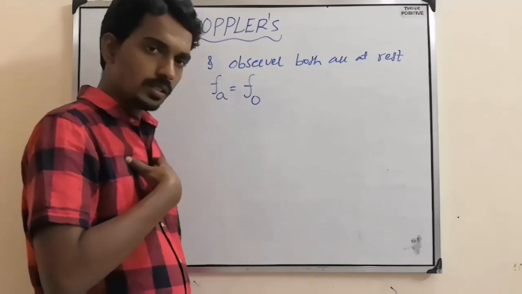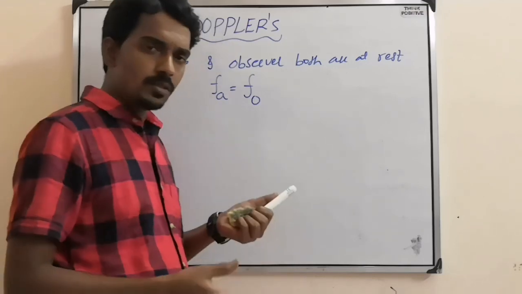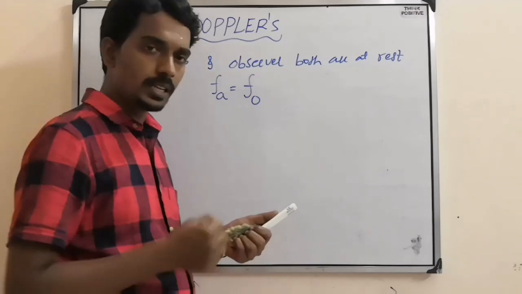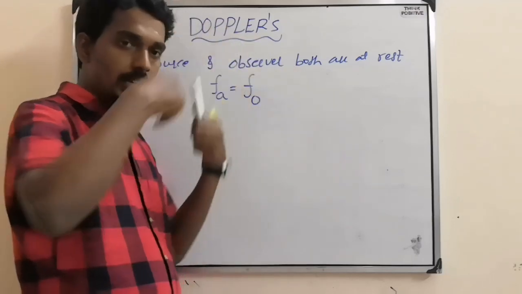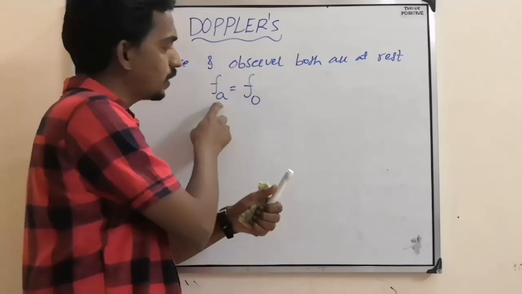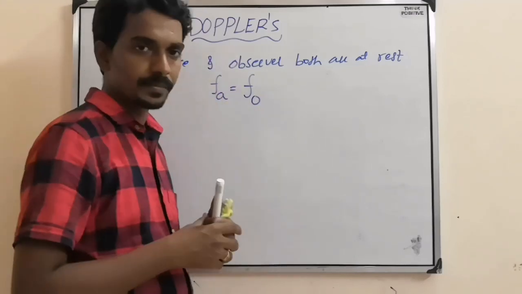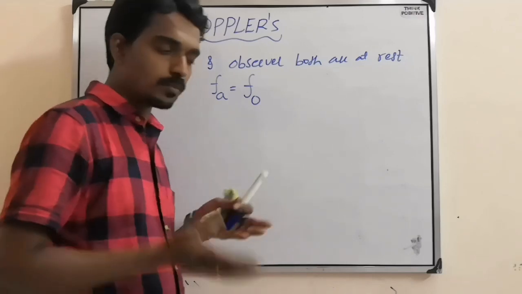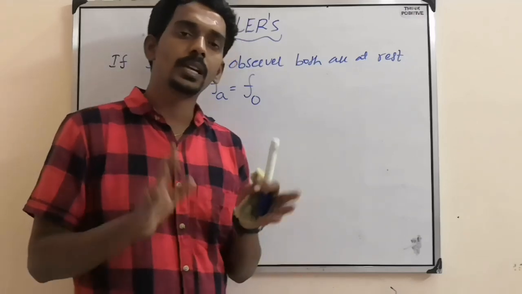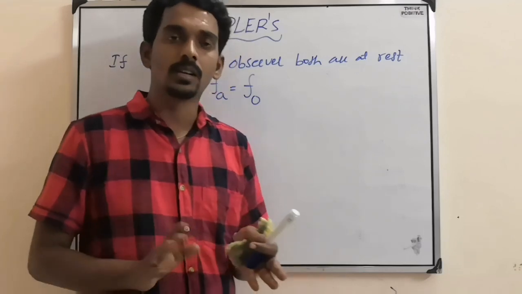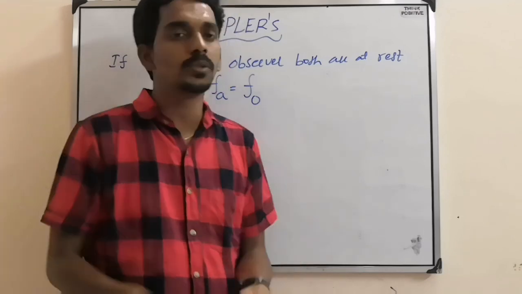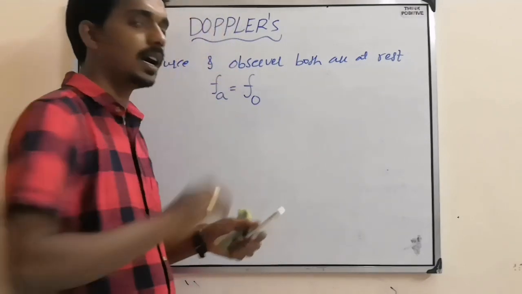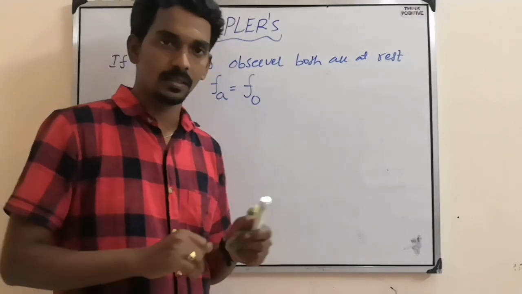There is one source delivering some sound with the original frequency, and the observer is receiving some frequency, that is FA. If both source and observer are at rest, the frequency received by the observer and the frequency produced by the source both remain the same. That is the general thing that happens.